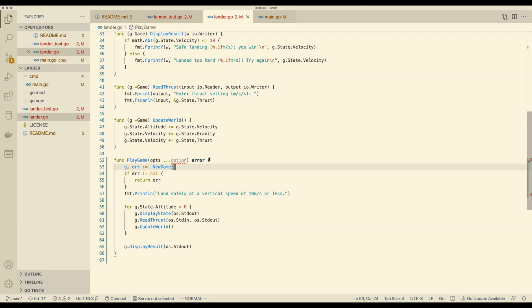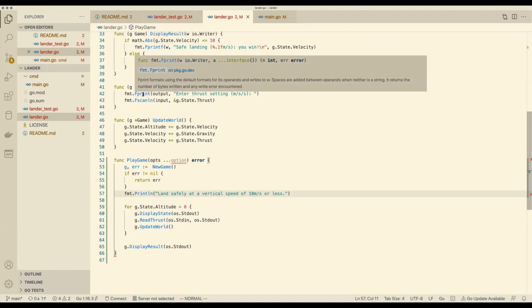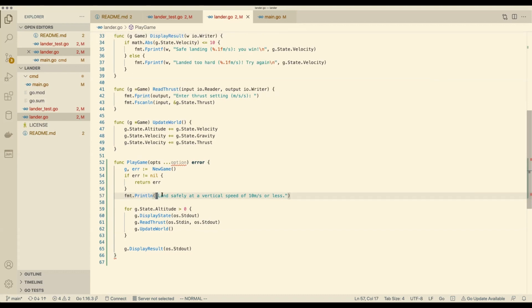So, okay, we created the G, printed out the message. Now, that's not going to go to the terminal this time. This is going to go to our output writer, isn't it? Which must be on the game, I think, mustn't it? Feels like it's got to be on the game. Yeah, so let's move it. So it becomes fprintf again.